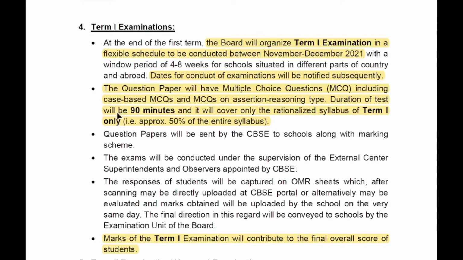The duration of the test will be 90 minutes and it will cover only the rationalized syllabus of term 1. So only the first term syllabus will be covered, that is approximately 50% of the entire syllabus.